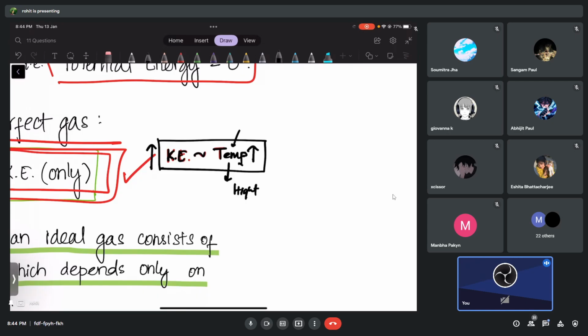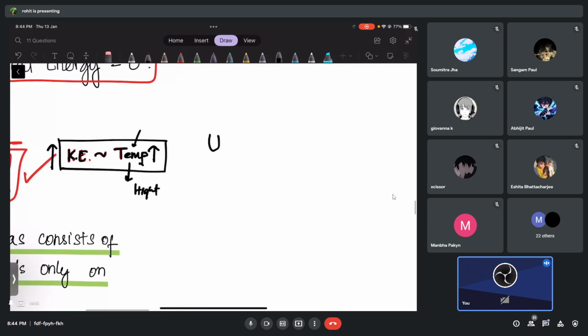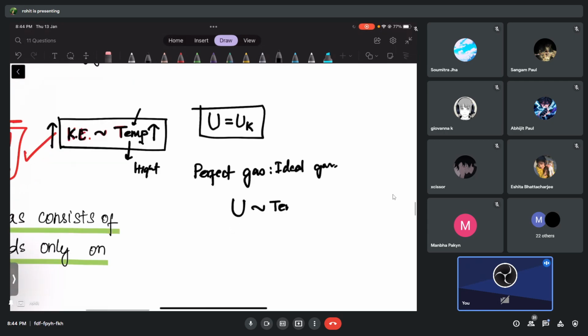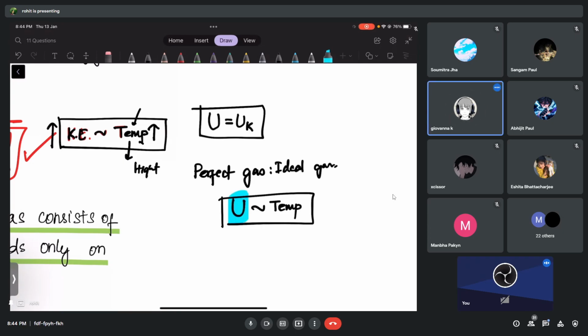And just now I showed you, right, the internal energy of a perfect gas is nothing but entirely what energy? Kinetic energy. So if I ask you, for a perfect gas or an ideal gas, what does your internal energy depend upon? Can I say internal energy depends totally on temperature or not? Your internal energy depends totally on temperature.